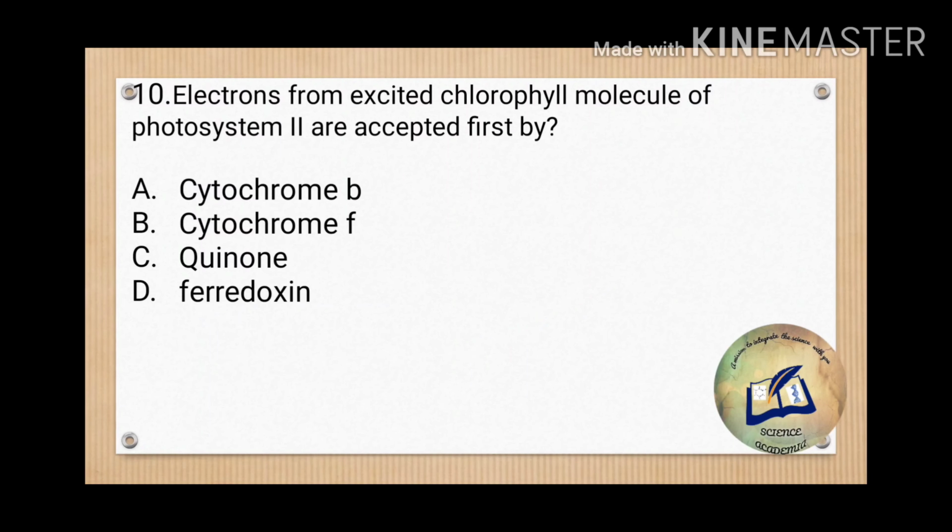Question number 10 says, electrons from excited chlorophyll molecule of photosystem 2 are first accepted by. For this you have to study the non-cyclic photophosphorylation chart. I have given a diagrammatic presentation in our slides also. It would be easy for you to remember through that. So you can go and watch that, and the option according to this question is option number C, sorry, it is quinone. Okay, plastoquinones or quinone. So quinone is the molecule which accepts the electrons from photosystem 2.